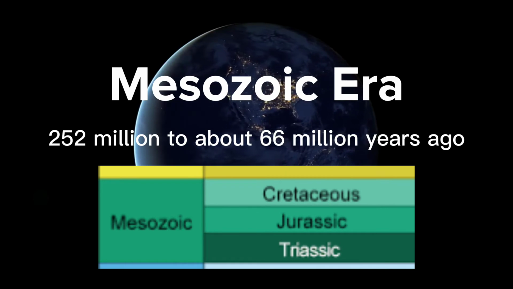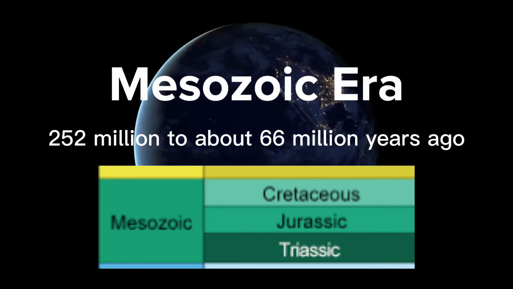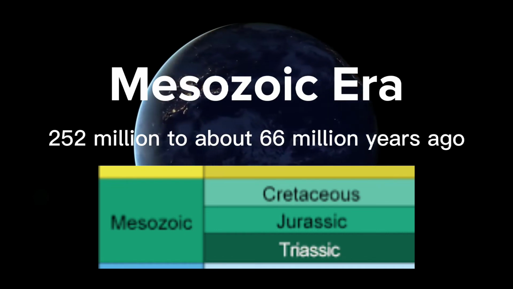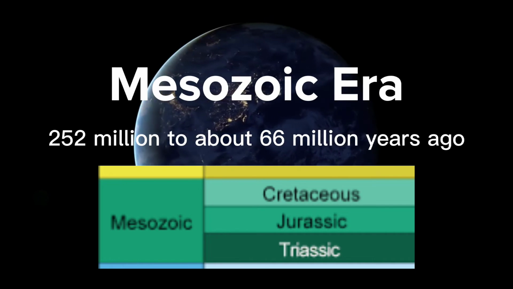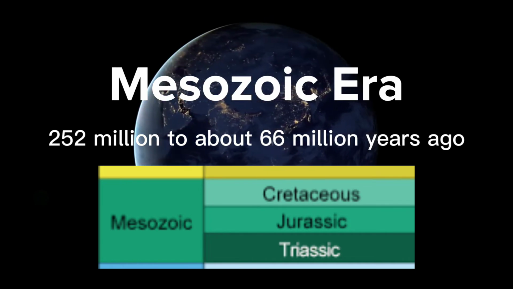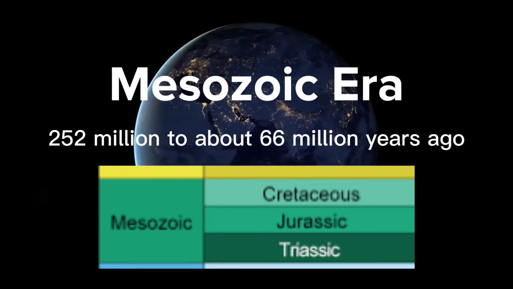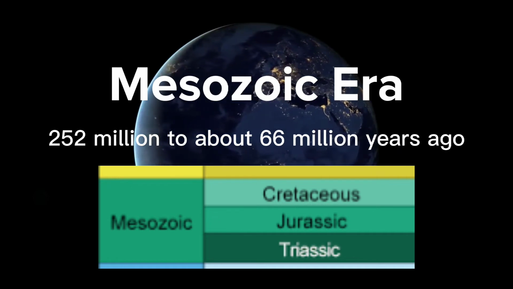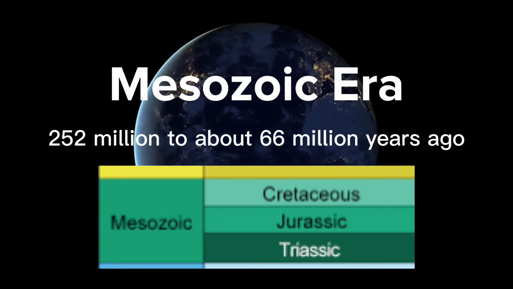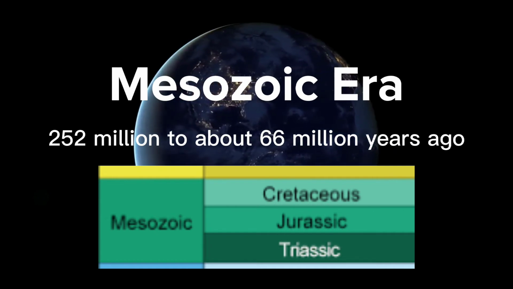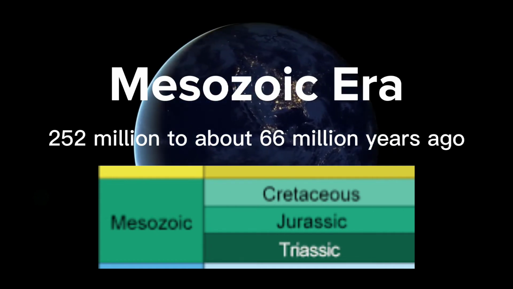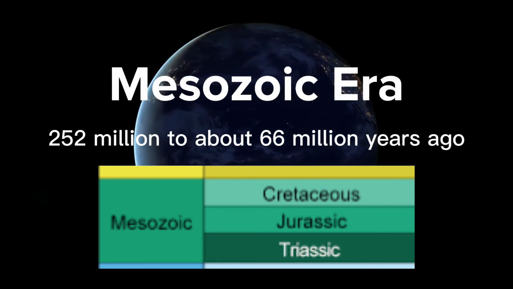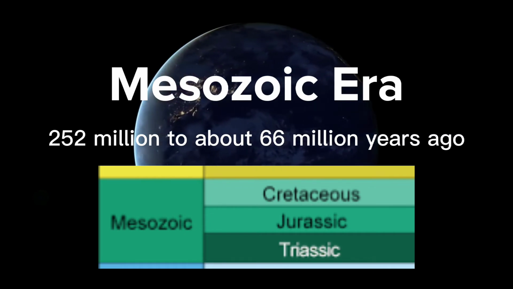The next era is the Mesozoic era, which is divided into three periods: the Triassic, Jurassic, and Cretaceous periods. This era spans about 252 million years ago to about 66 million years ago, and was known as the Age of Reptiles or the Age of Dinosaurs because of its famous inhabitants. This era is also known as the Middle Life era. Life diversified rapidly, and giant reptiles, dinosaurs, and other monstrous beasts roamed the earth.